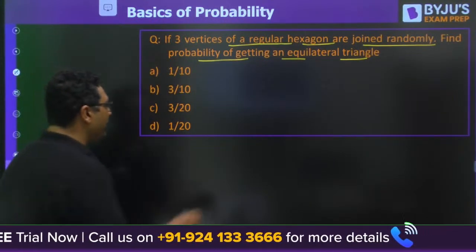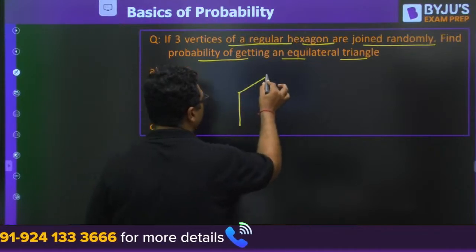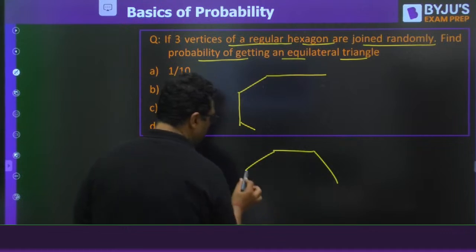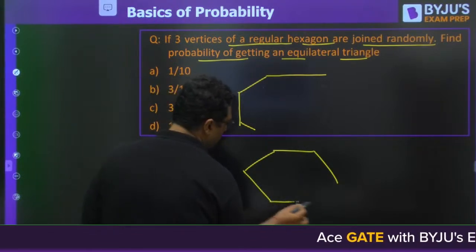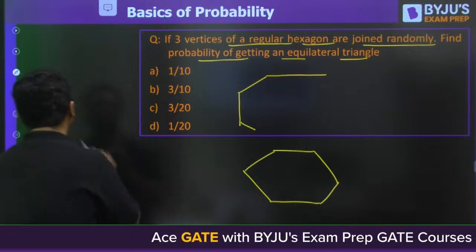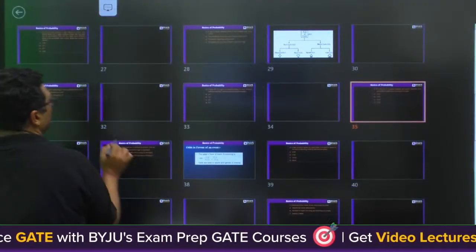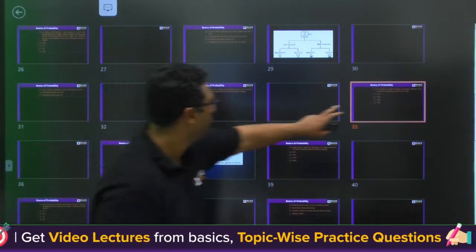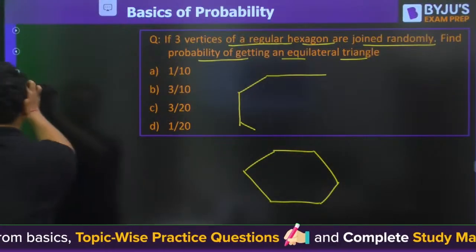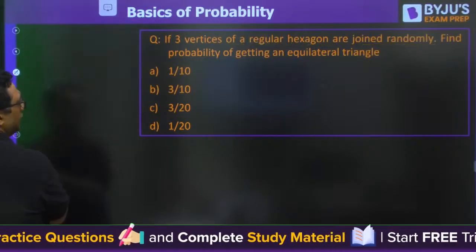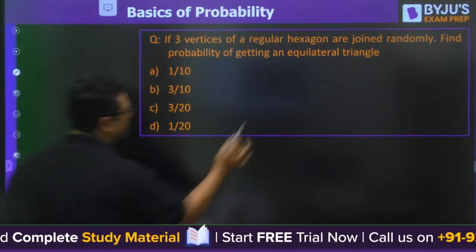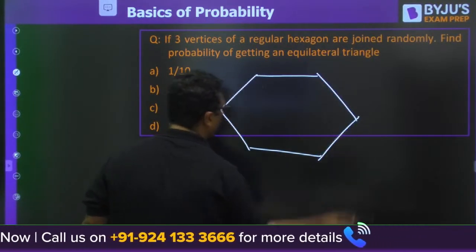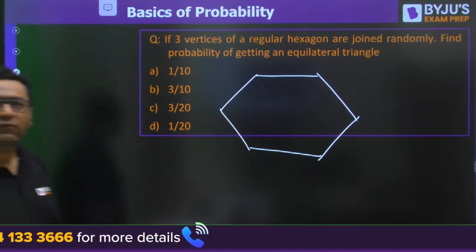So we are going to have a hexagon like this. So we are having a hexagon.